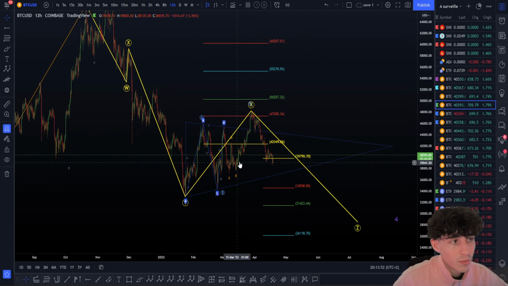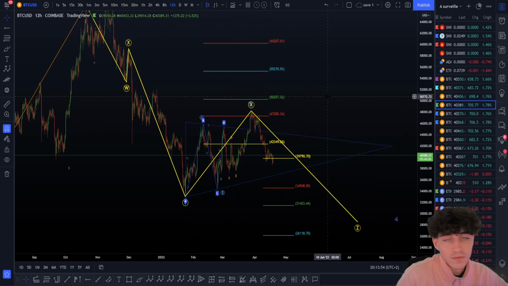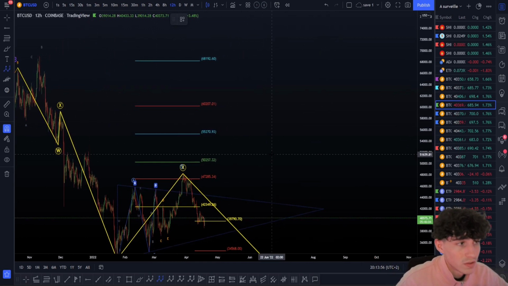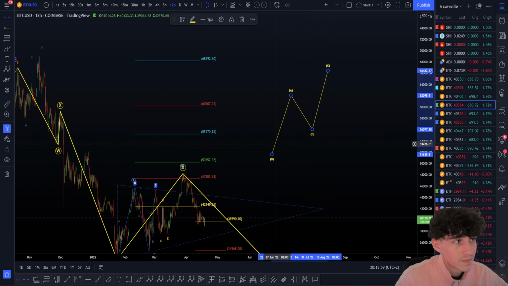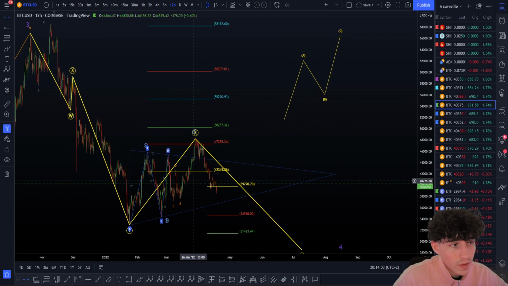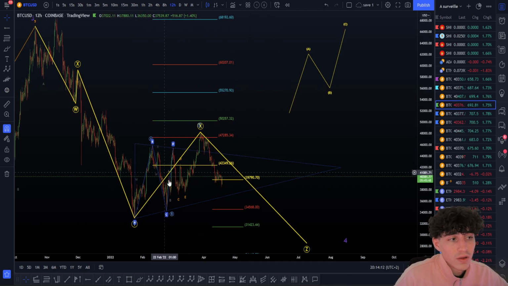I mean, this looks a bit more like an ABC, so that means the ABC zigzag is not valid. For beginners, I'll say it very quickly: an ABC like this, a zigzag, not a flat, is 5 waves, triple waves, 5 waves. So here, if I draw you the possible ABC, it looks more like an ABC. We cannot get this ABC flat zigzag here, sorry, but the problem is we cannot get a triangle in the next wave of a double XY.